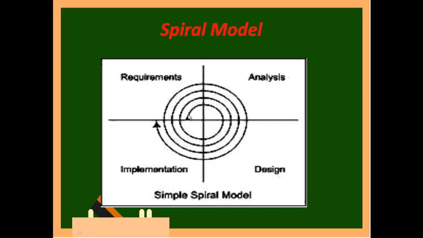Then 3 months on requirement, 3 months on analysis, 3 months on design, 3 months on implementation. Now 4 months each, then again 5 months each. So what is happening here? Initially the time required is less, then time is extended.